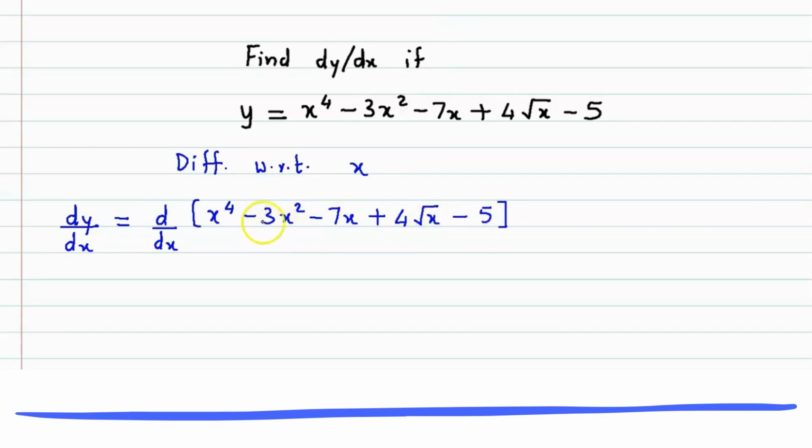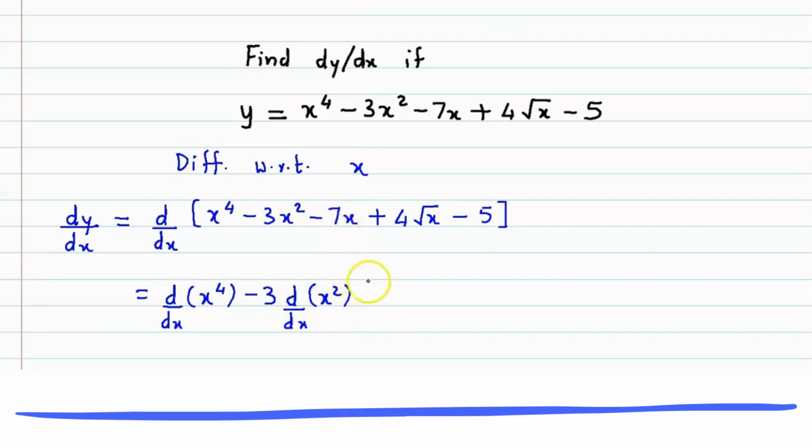Now here we apply the addition and subtraction rule of derivative. So we take the derivatives of the individual terms. So we obtain the derivative of x raised to 4. Now minus 3 is the coefficient, so we keep that aside. So minus 3 times the derivative of x square.